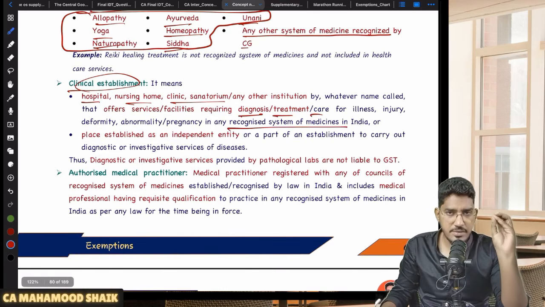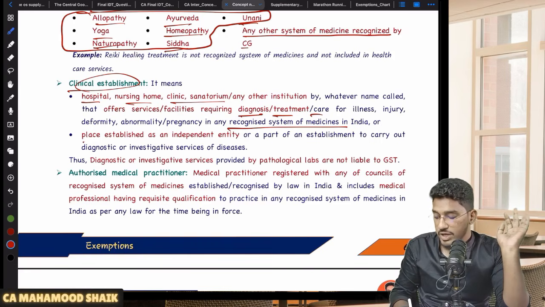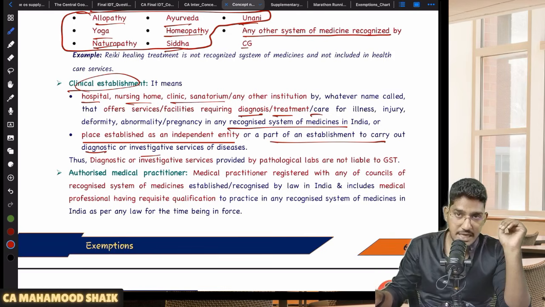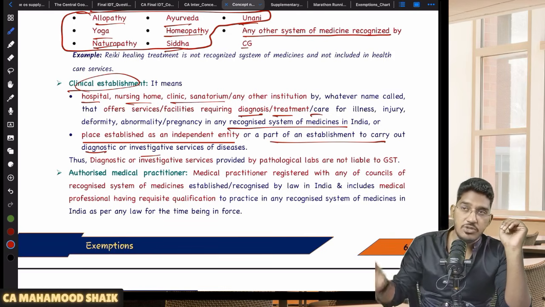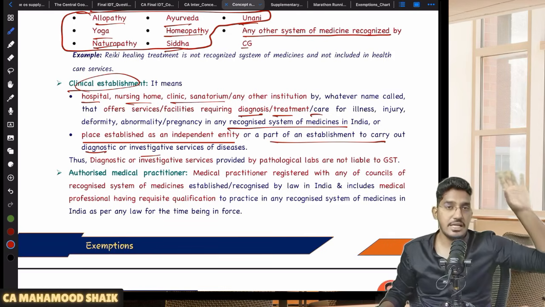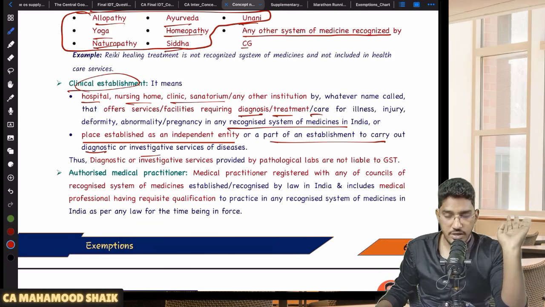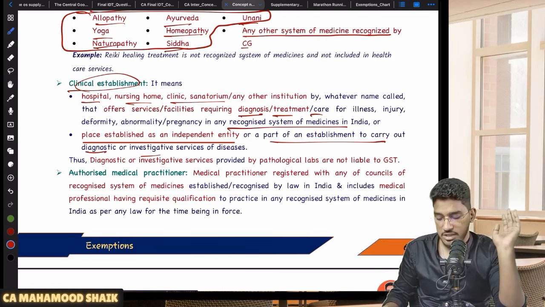Like any clinic, any hospital, whatever name you want to give it. And it also includes a place established as an independent entity or as a part of an establishment to carry out diagnostic or investigative services, pathological labs, as I have told. So whether these pathological labs are included in the hospital or they are running it as an independent unit, they will also fall under clinical establishment.